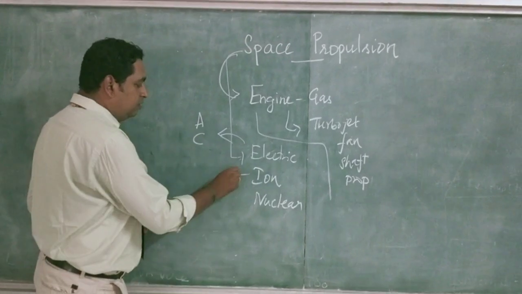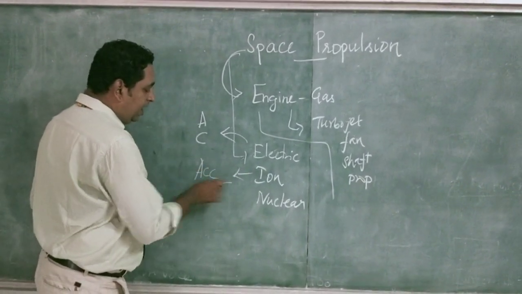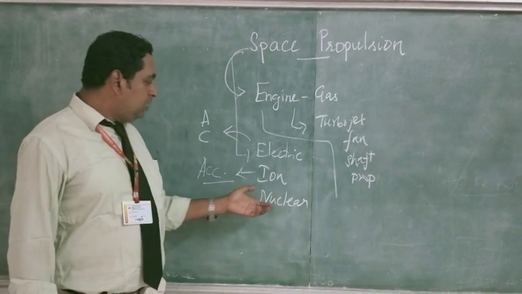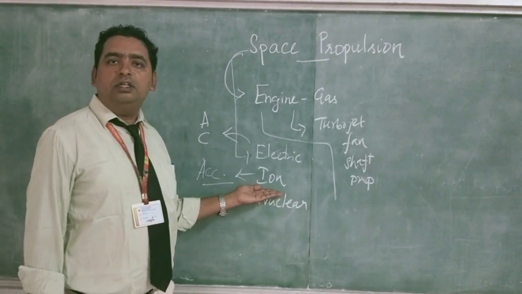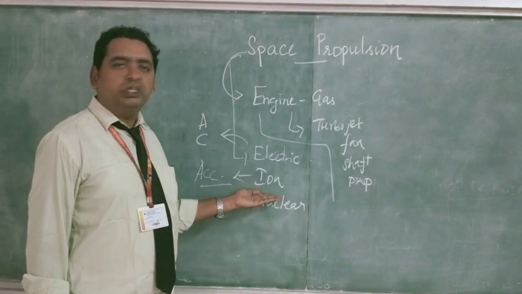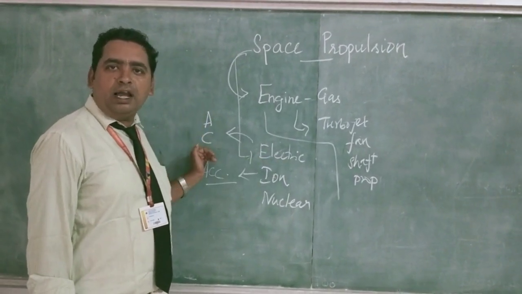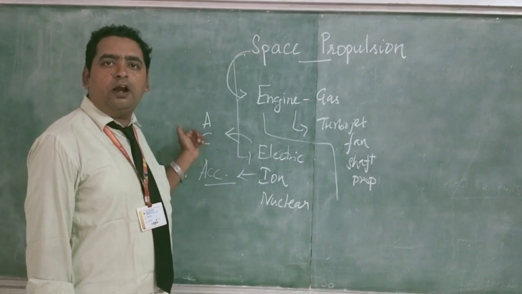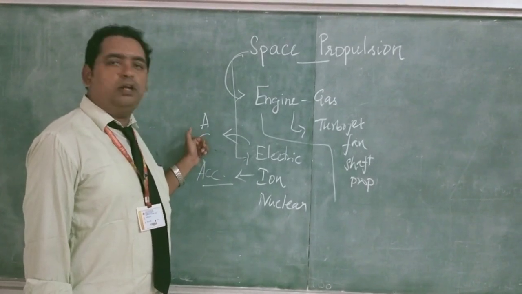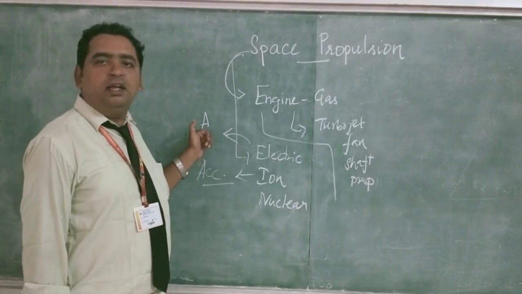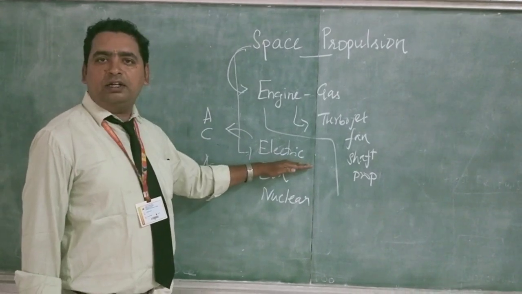Here, ions are accelerated, and these accelerated ions give the propulsion. In the electric propulsion system, anode and cathode create an electric current along with fuel like xenon and some other ideal gases that give the propulsion.